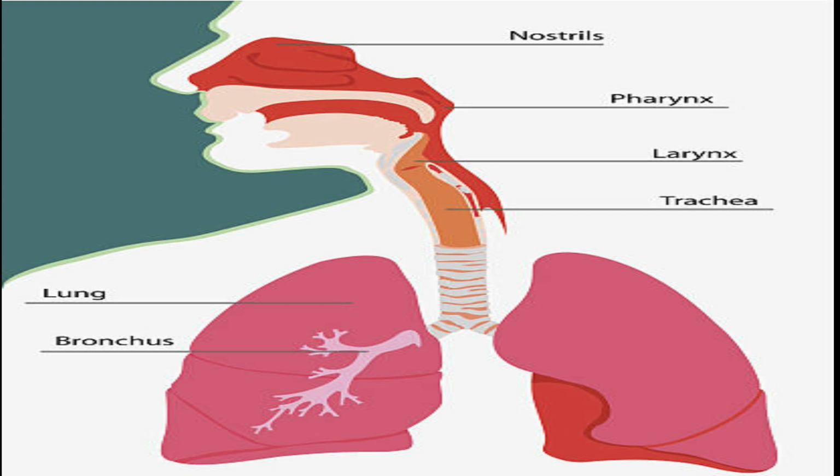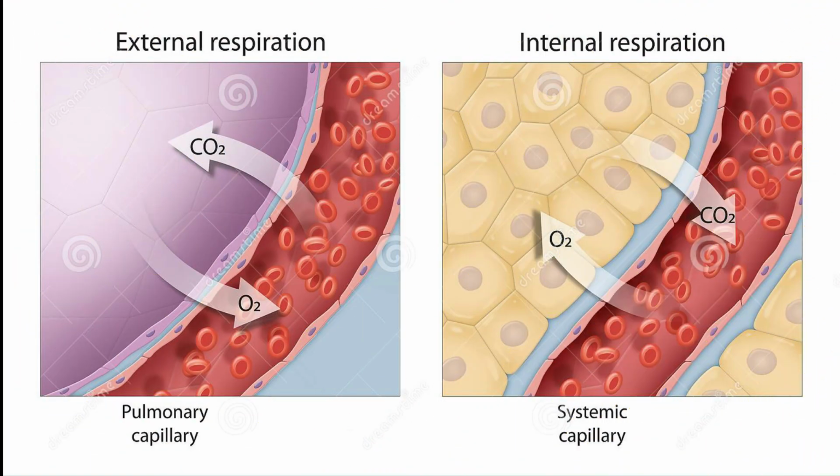The respiratory system helps in breathing, known as pulmonary ventilation. The air inhaled through the nose moves through the pharynx, larynx, and trachea into the lungs. The air is exhaled back through the same pathway. Changes in volume and pressure in the lungs aid in pulmonary ventilation. There are two types of respiration processes in humans: external respiration, which involves the inhalation and exhalation of gases; and internal respiration, which involves the exchange of gases between blood and body cells.